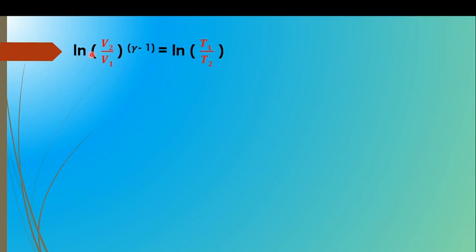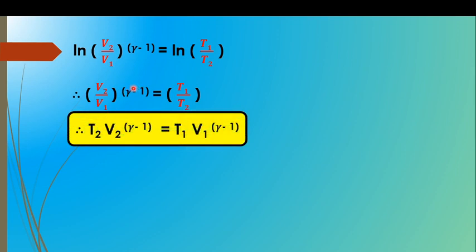So, ln of (V2 upon V1) raised to gamma minus 1 is equal to ln of T1 upon T2. The ln and ln cancel with each other. So, what we got? (V2 upon V1) raised to gamma minus 1 is equal to T1 upon T2. If we rearrange this equation, we can write T2 into V2 raised to gamma minus 1 is equal to T1 into V1 raised to gamma minus 1. This is for the adiabatic reversible expansion.